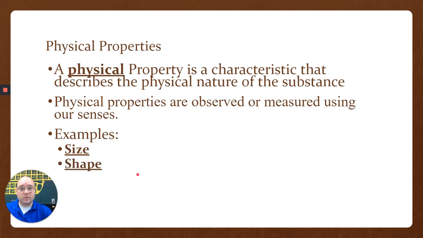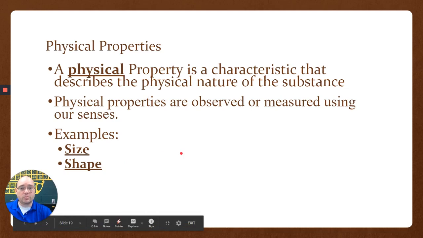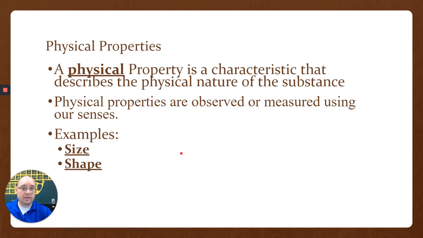The shape of something, whether it's square, cube, triangle, rectangle, misshapen, or odd shaped, the shape is a physical property. I observe it with my eyes, or I could feel the shape of it with my hands, but it is a physical property. Color, like my shirt is blue. You look at this and you see that it is blue, so that is a physical property.